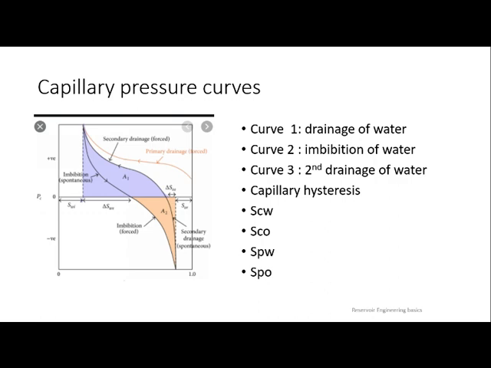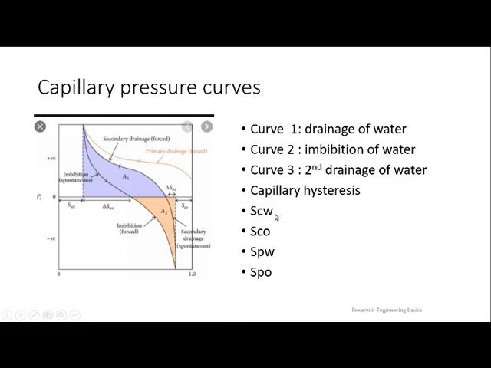Why you are taking a deviation means there are so many changes already done inside the reservoir that will not allow the same path to be followed. It will be deviating to another path. So what are those changes that happened? That has to be discussed in some other session. So there will be so many areas. Why? Because even the time will change, lithology will change, permeability will change, saturation will change, porosity will change, capillary pressures will change, so many things will change. So in that way, it will not take the same path. So that is about capillary hysteresis.